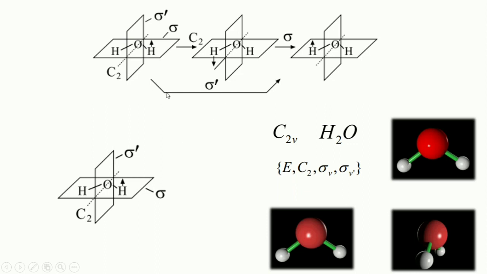Now let's talk about the inversion center, i. Is there any inversion center in the water molecule? Yes or no?